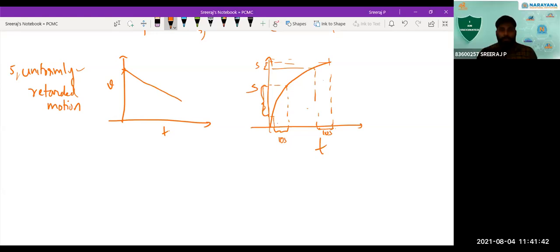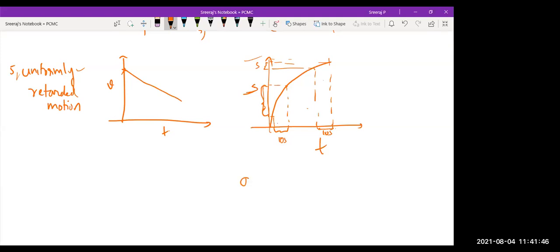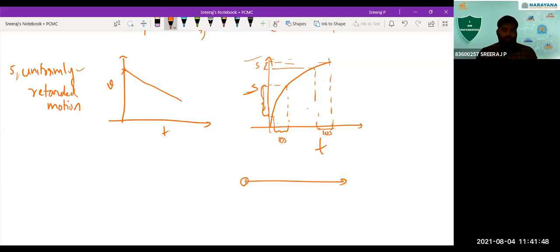What we have done in this analysis is, if you consider a car that is moving with uniformly retarded motion, when the car is moving from this position you consider 10 seconds, and from this position you consider a time interval of 10 seconds. Since it is a uniformly retarded motion, at this position the velocity will be large and here the velocity will be less.